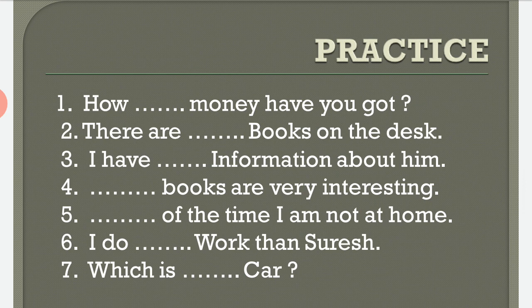First one is, how dash money have you got? Now money, how much money have you got? There are dash books on the desk. Books are countable, so you can write here some or many. Both are correct. There are some or there are many books on the desk. I have dash information about him. Information is uncountable. We will use much. I have much information about him.